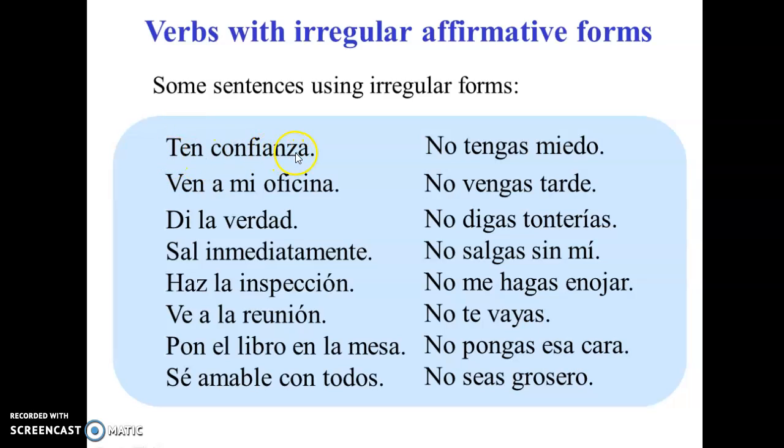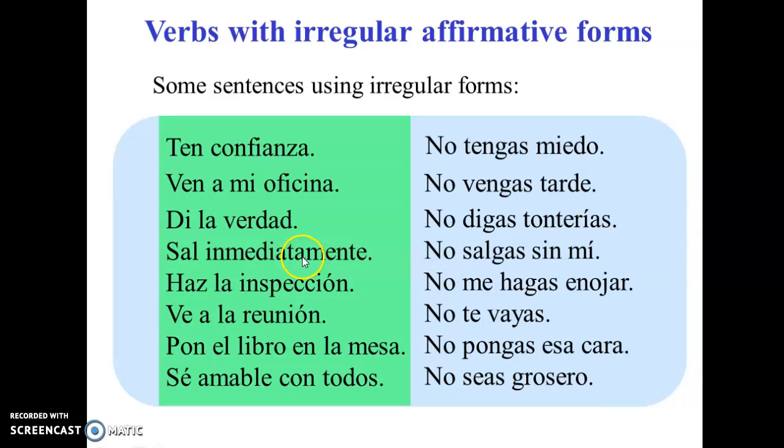And so, trust. Have trust in people. Don't be afraid. Come to my office. Don't come late. Tell the truth. Don't say silly things. Leave immediately. Don't go without me. Do the inspection. Don't make me angry. Go to the meeting. Don't go. Put the book on the table. Don't put that face, or don't make that face. Be nice with others. Don't be rude.